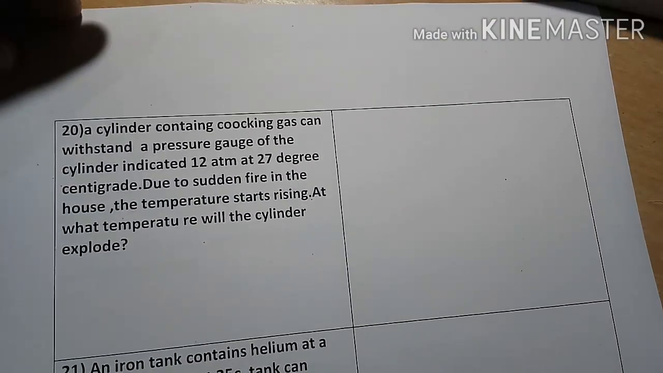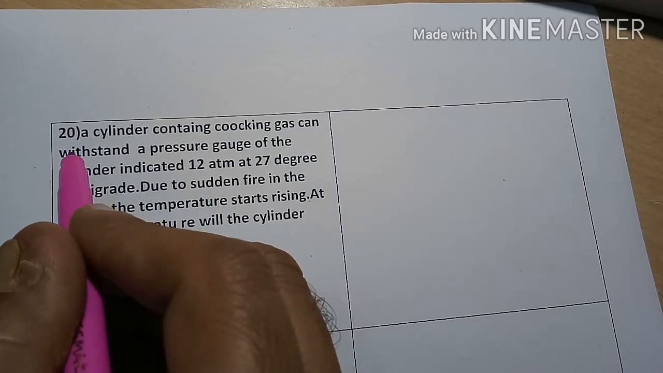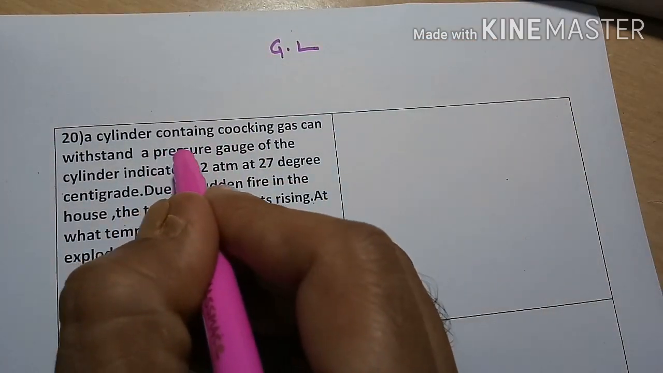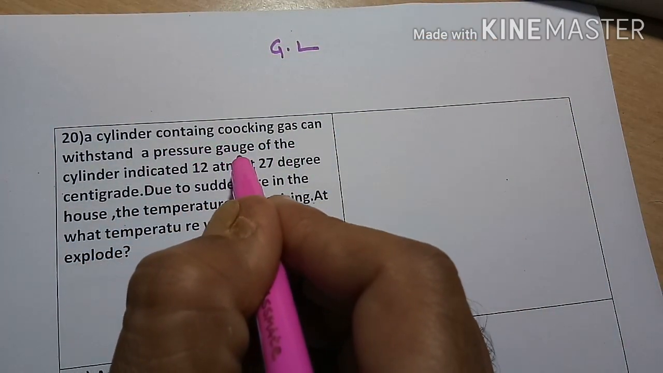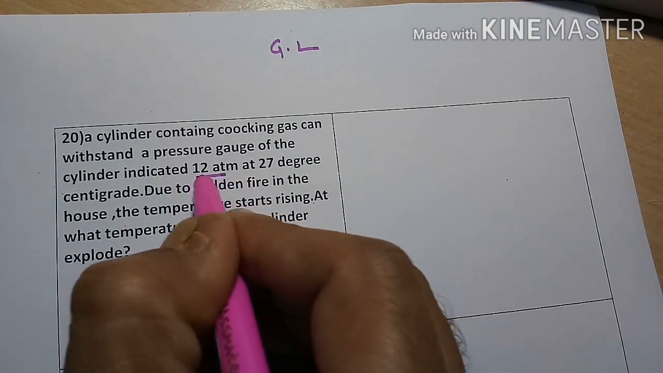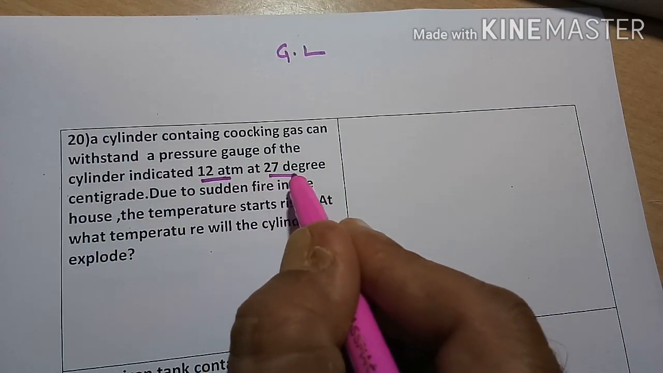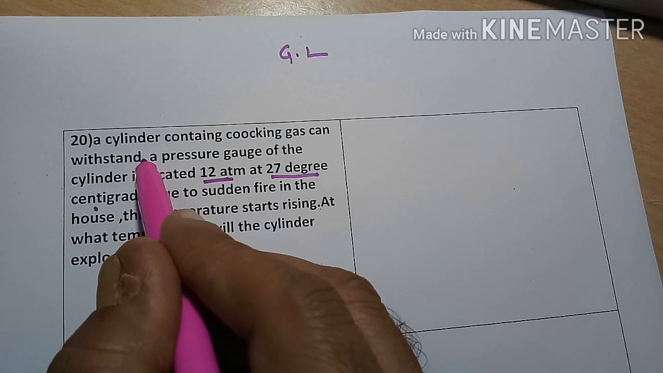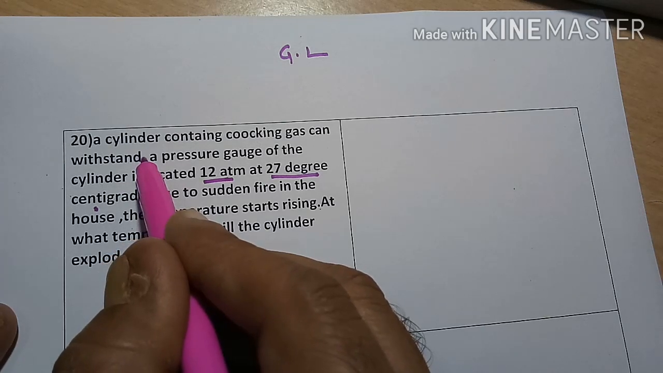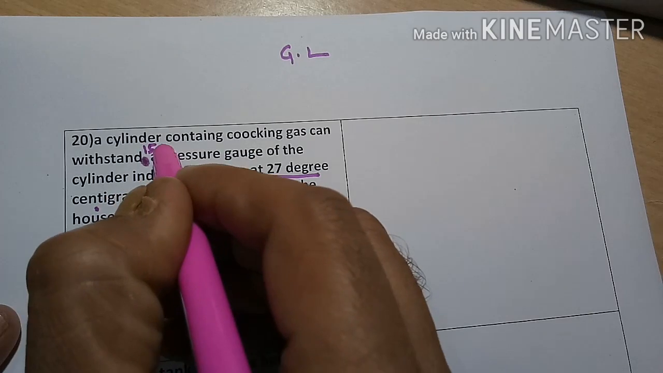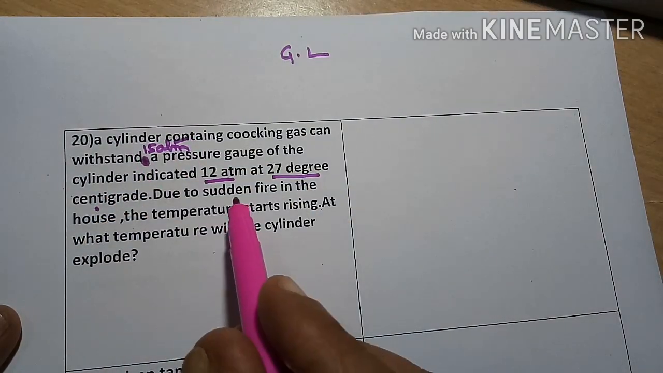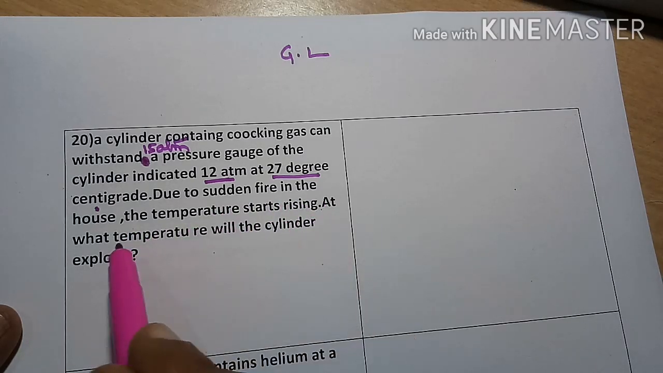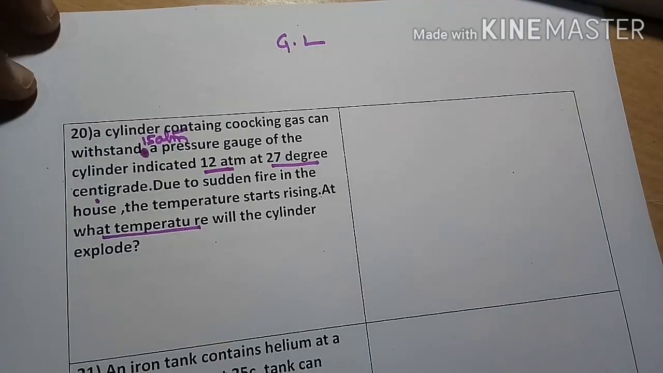Okay, children. So, this is the 20th problem. A cylinder. These problems are related to Gay-Lussac's law. A cylinder containing cooking gas can withstand a pressure of 15 atmospheres. The pressure gauge of the cylinder indicates 12 atmospheres at 27 degrees centigrade. Due to sudden fire in the house, the temperature starts rising. At what temperature will the cylinder explode?